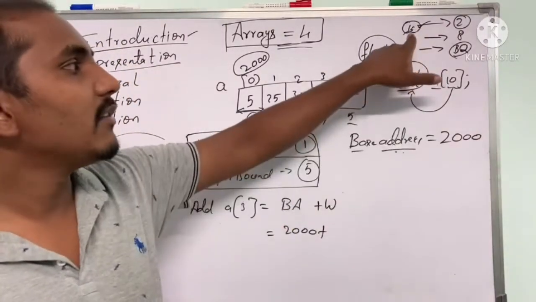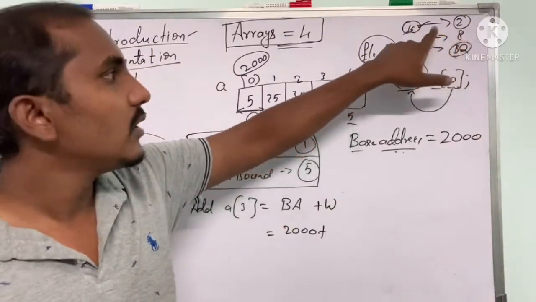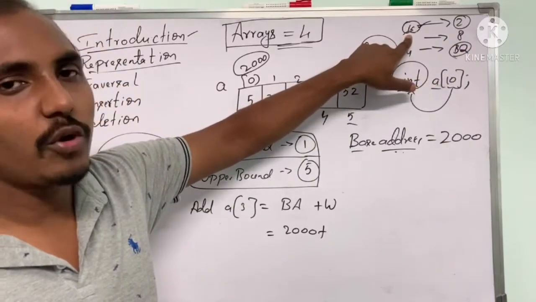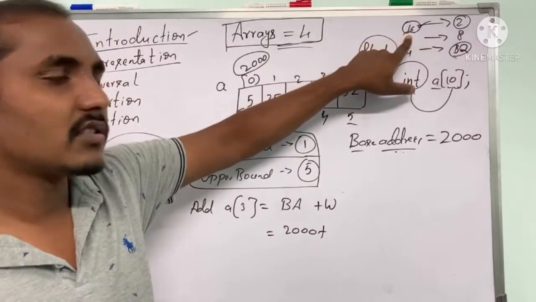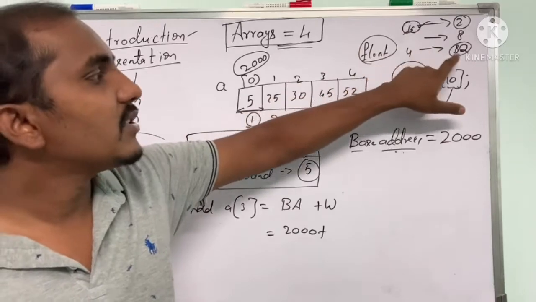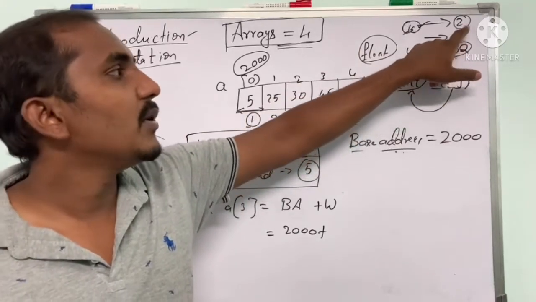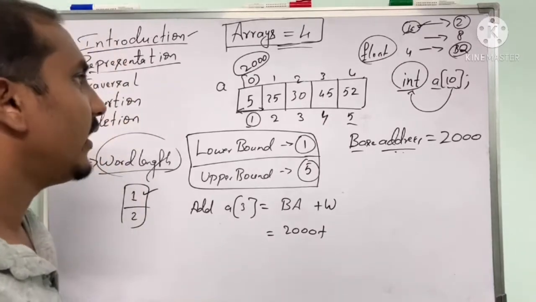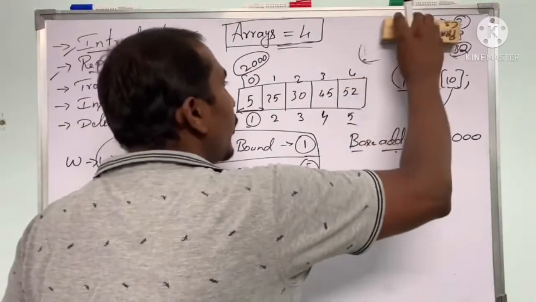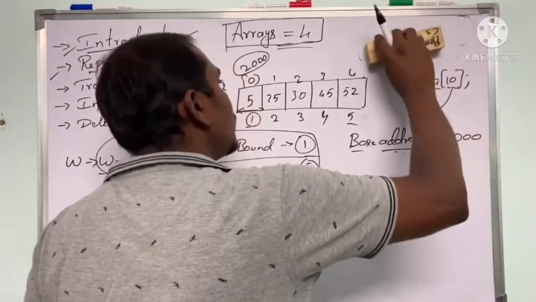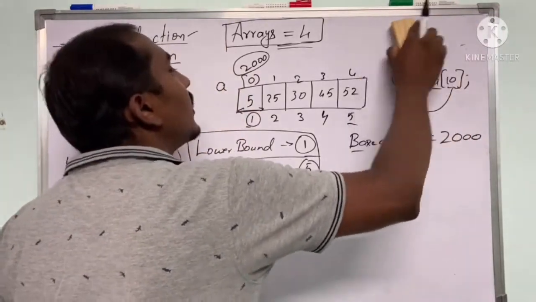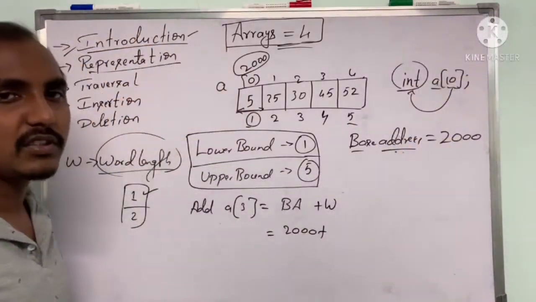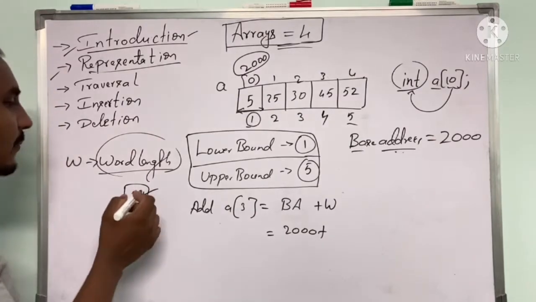We'll be using 2 word lengths, because each word length occupies 16 bits but we need 32 bits. In that case, W will be 2. That depends, but you can take the example as 1 itself, because whatever system we are using now, a 32-bit or 64-bit system, the word length will be 1.